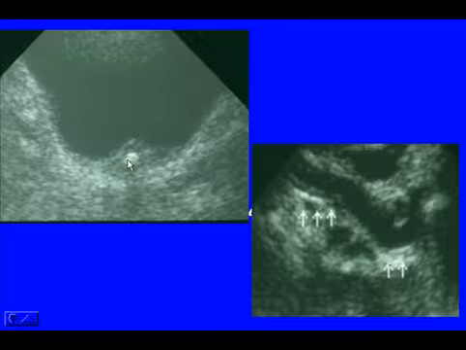Transabdominal study shows a little echogenic structure right next to the wall with shadowing. We did a transvaginal, and we saw a dilated urethra, and the calcifications or calculi were able to be identified.